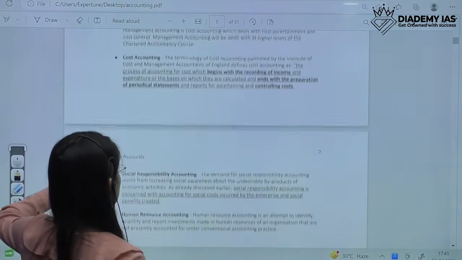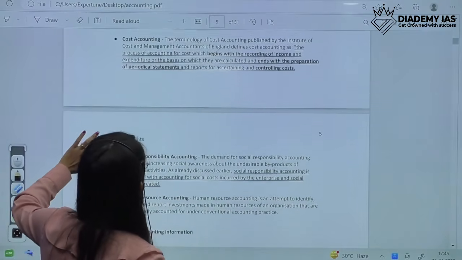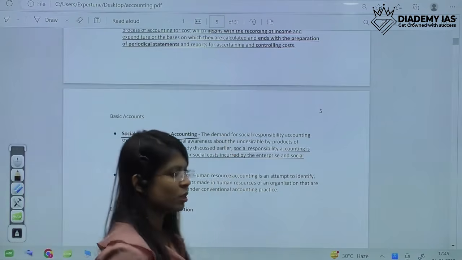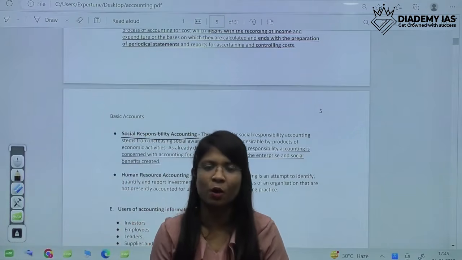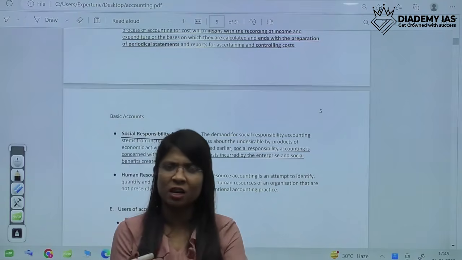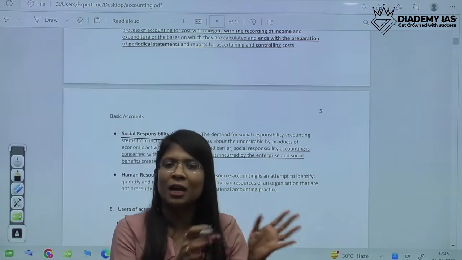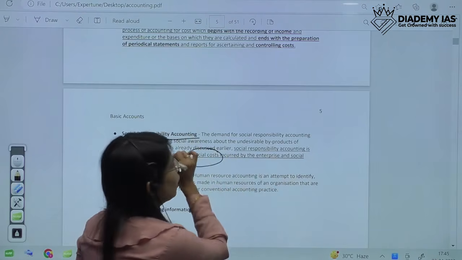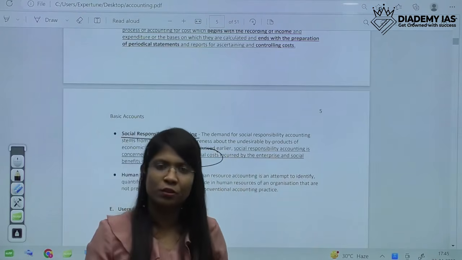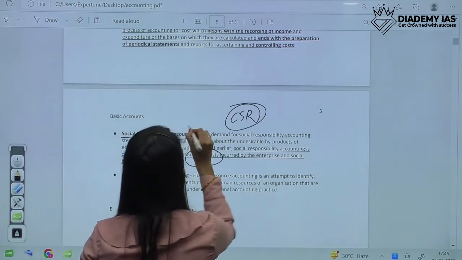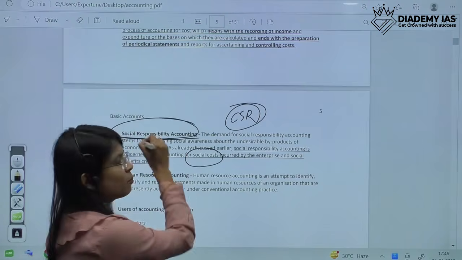There are two more accounting ways. One is social responsibility accounting. This is a very big hype these days. You must all have heard about CSR, corporate social responsibility. That is the term generally included in this. We have to see our social costs and the social revenues which we earn. So the accounting of CSR generally comes under social responsibility accounting.